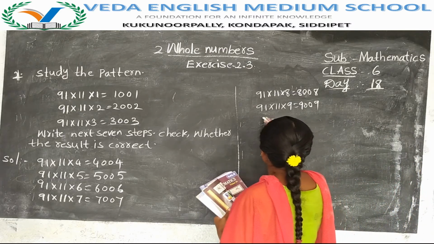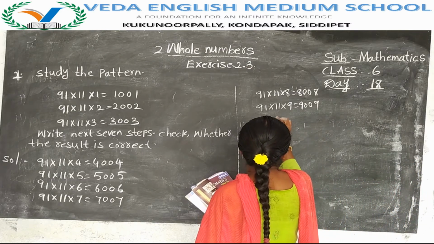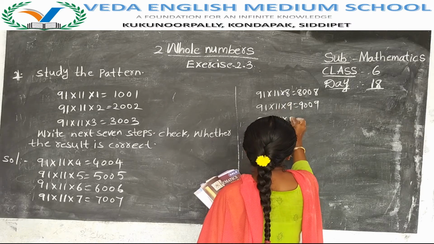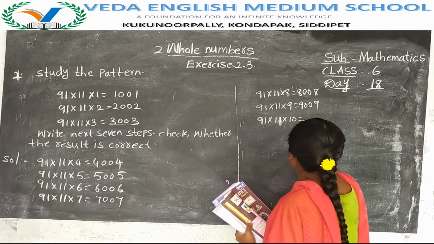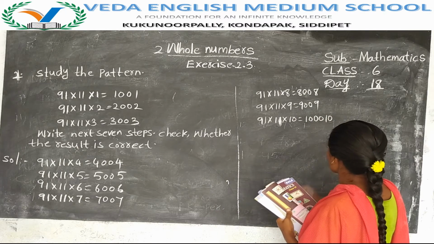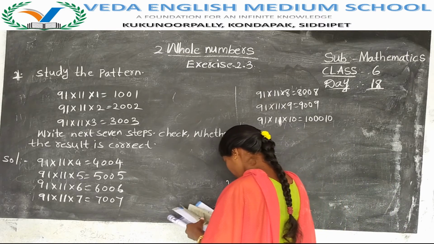Next, 91 into 11 into 10 is equal to 10010.